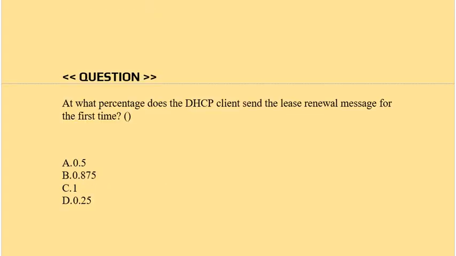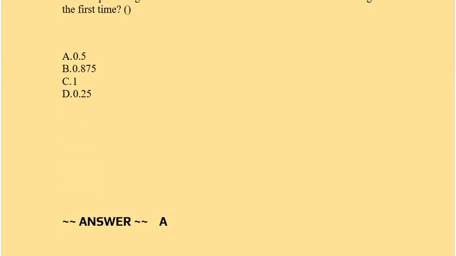Question is at what percentage does the DHCP client send the lease renewal message for the first time? Option A 0.5, option B 0.875, option C 1, option D 0.25. Correct answer is option A.